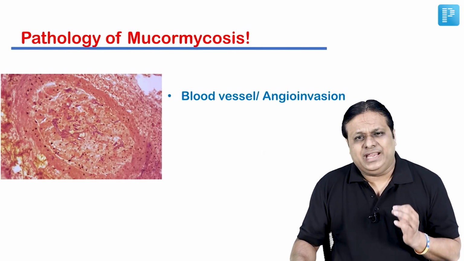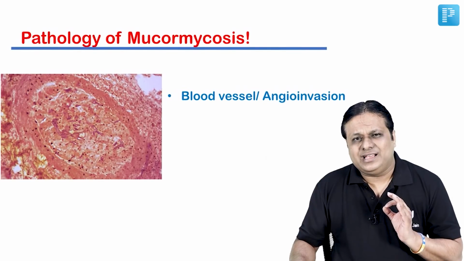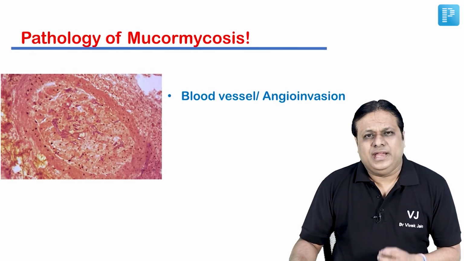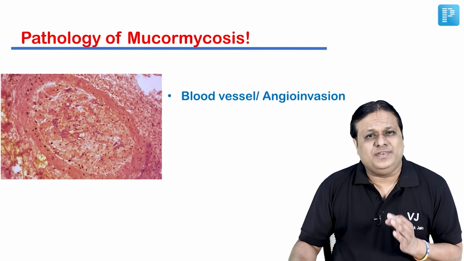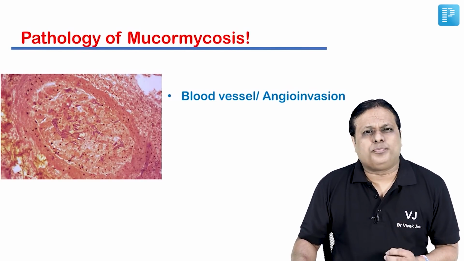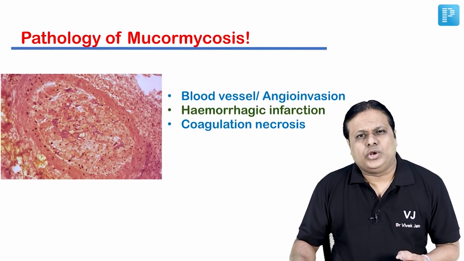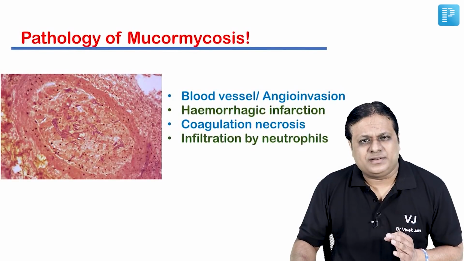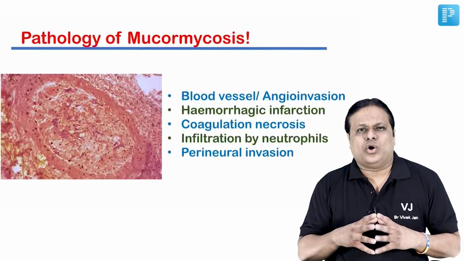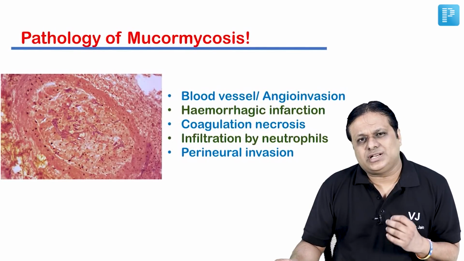Again, you must know, it will also present with angioinvasion, that is, blood vessels will be found to be affected. Please remember, it is an aggressive angioinvasive disease, so it is going to affect the blood vessels. It is also going to present with hemorrhagic infarction, coagulation necrosis, you can see in the image given. Infiltration by neutrophils is another characteristic feature, and also you may find perineural invasion in the histopathological slides.